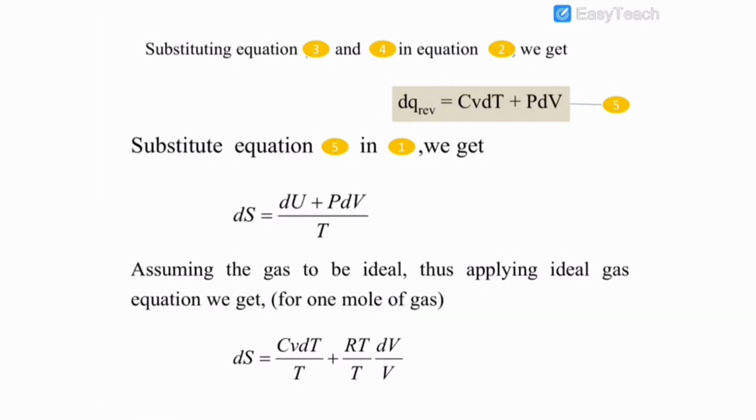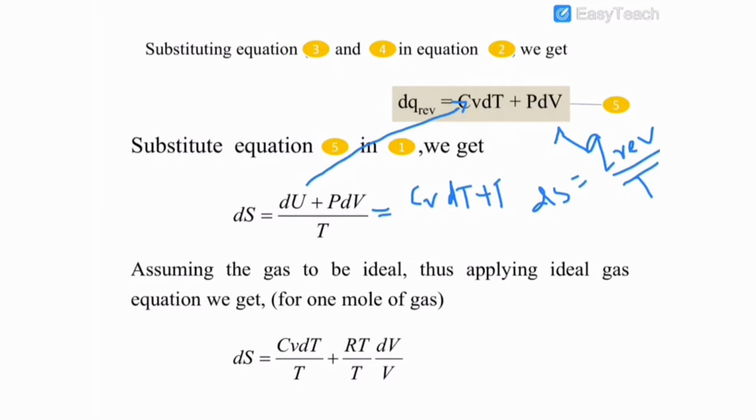Substitute equation 5 in 1. We get dS is equal to dU plus PdV divided by T. We have dS equal to dq reversible by T, therefore this equation can be rewritten as dS is equal to dU plus PdV divided by T. Here dU means Cv dT, so it can also be written as dS is equal to Cv dT plus PdV divided by T.